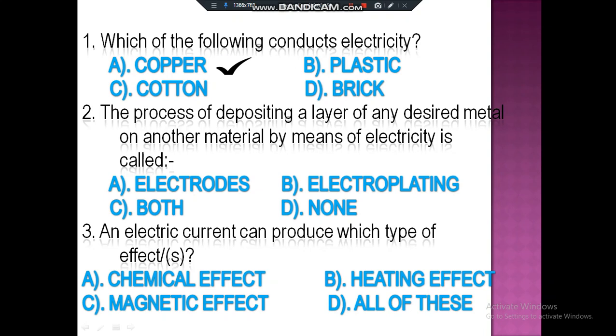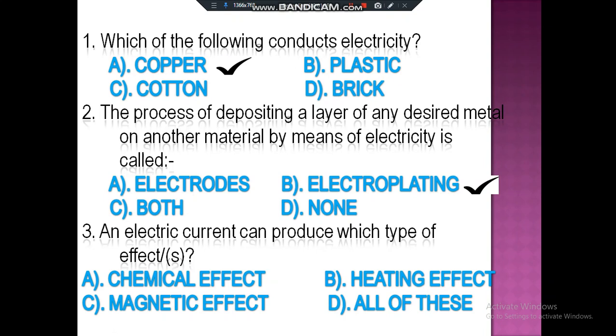The process of depositing a layer of any desired metal on another material by means of electricity is called: electrodes, electroplating, both, or none. Very easy question, important question also. So the correct answer is electroplating.